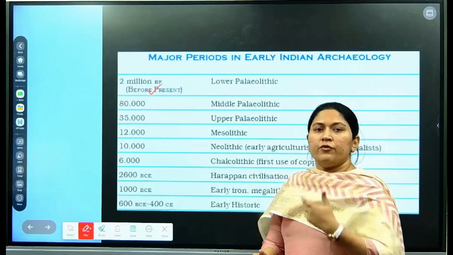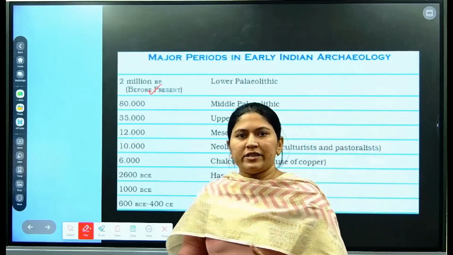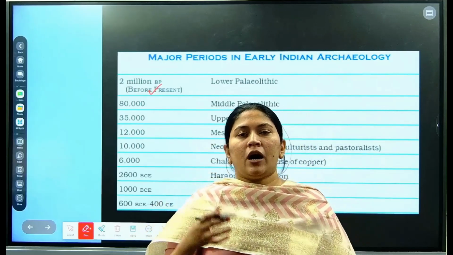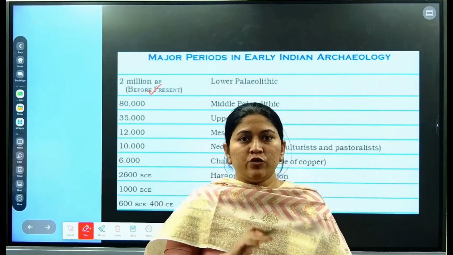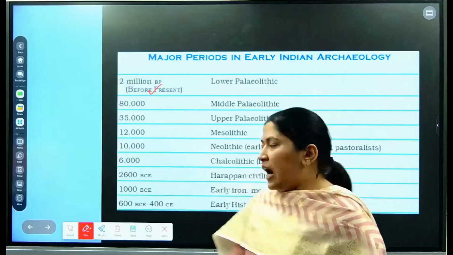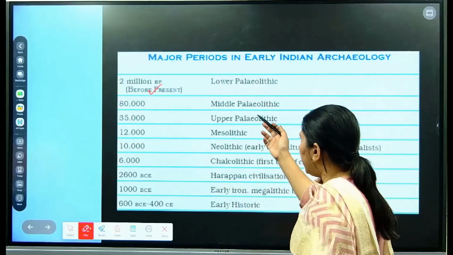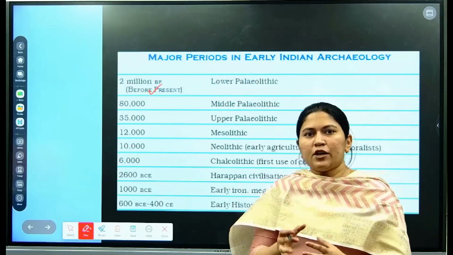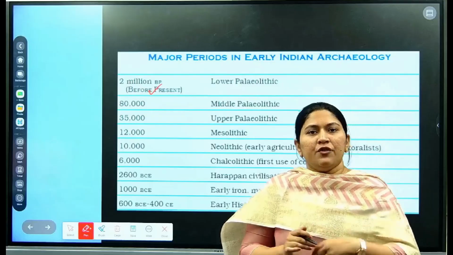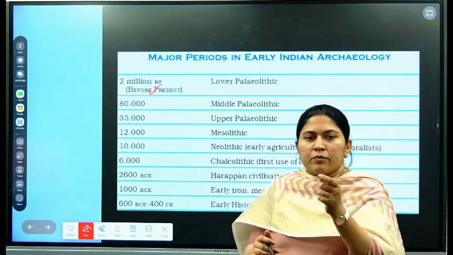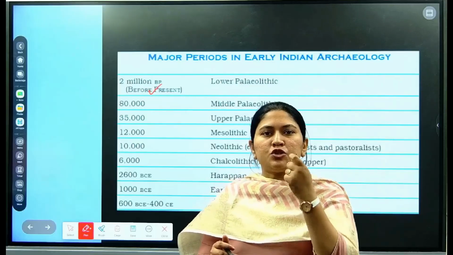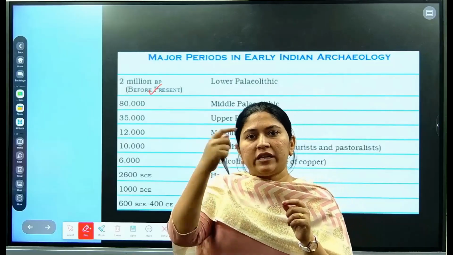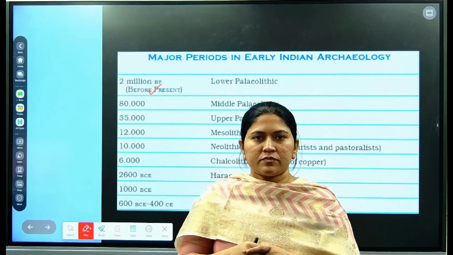We are talking about the Lower Paleolithic period, when the Stone Age man was completely dependent upon nature for his food and living. After that, we have the Middle Paleolithic and Upper Paleolithic. In the Upper Paleolithic and the beginning of the Microlith period, the Stone Age man developed stone tools, that is, he started to carve or sharpen the edge of stone tools.